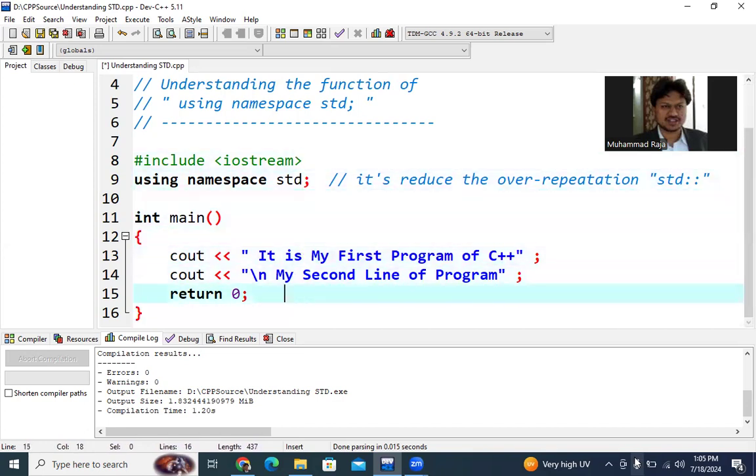Regarding endl, we skip that because we don't want to put you in more complications, for the beginners who are just at the very beginning of their second program. So this \n and endl and the other escape sequences we will discuss, inshallah, in our lecture number 3. That's all from this lecture number 2.